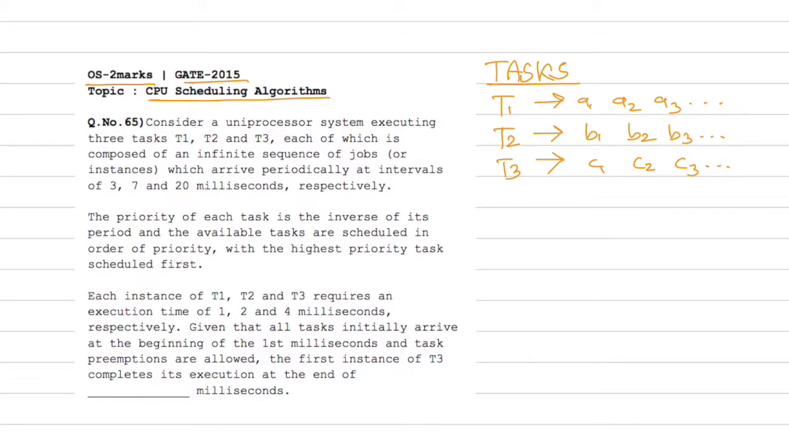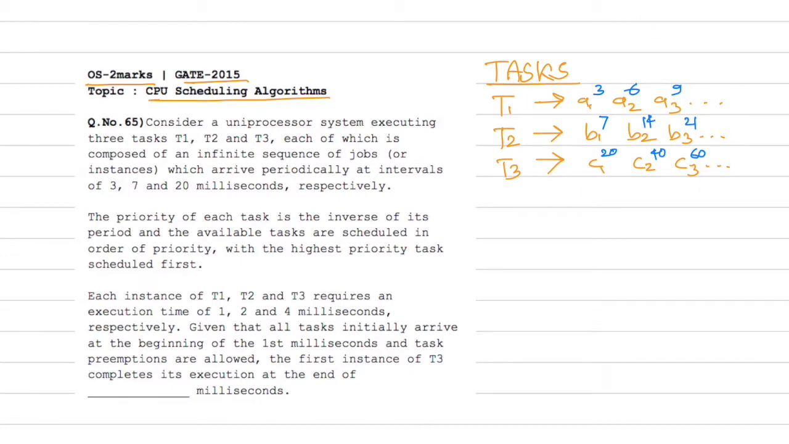So let's make a note of that. So A1 will arrive at 3, A2 at 6 and A3 at 9. Okay, B1 will arrive at 7, then B2 at 14, B3 at 21, and C1 will arrive at 20, and C2 at 40, and C3 at 60, and so on. That will also be an infinite thing. So that is what the question says. Each of them arrives periodically at the intervals of 3, 7 and 20 milliseconds. So that has also been noted down in this table.